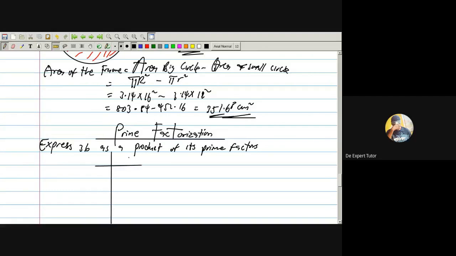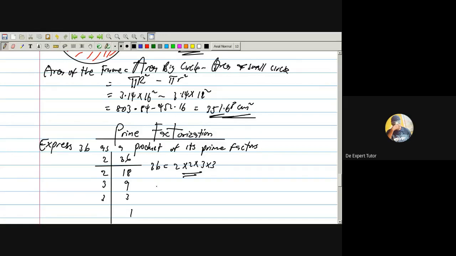So let's go. Look at it now. I have 36. Use a smaller number to divide this 36. If I use 2, 36 divided by 2, what do I have? Are you with me? 18. Then I use 2 again, I'll get 9. I use 3, I'll have a 3. I use 3, I'll have 1. So it means that 36 is the same thing as 2 times 2 times 3 times 3. Now, this is my answer, product of prime factors.